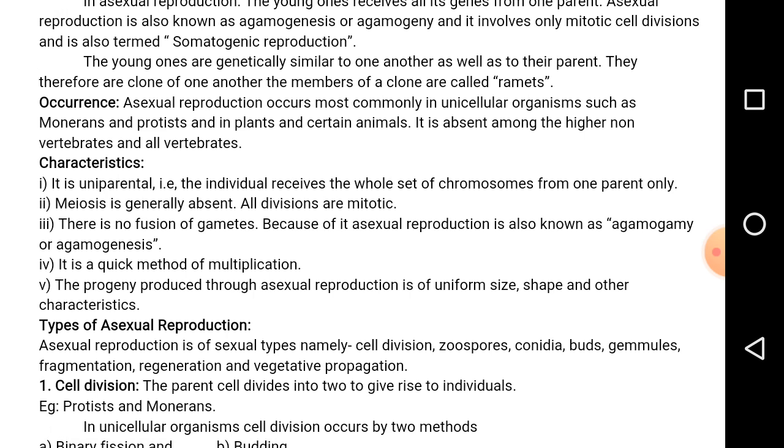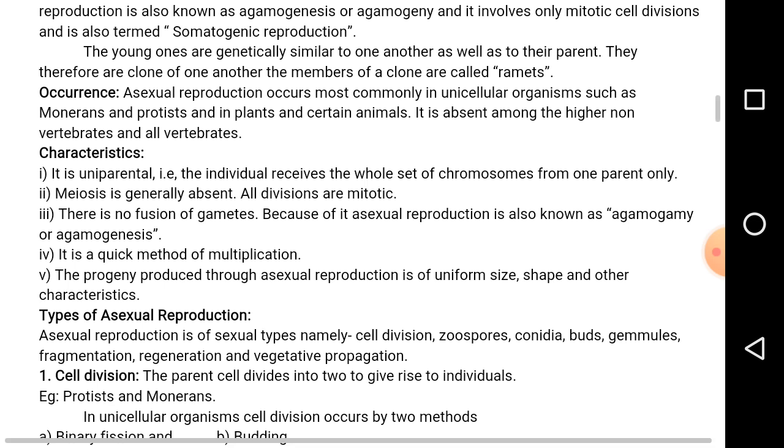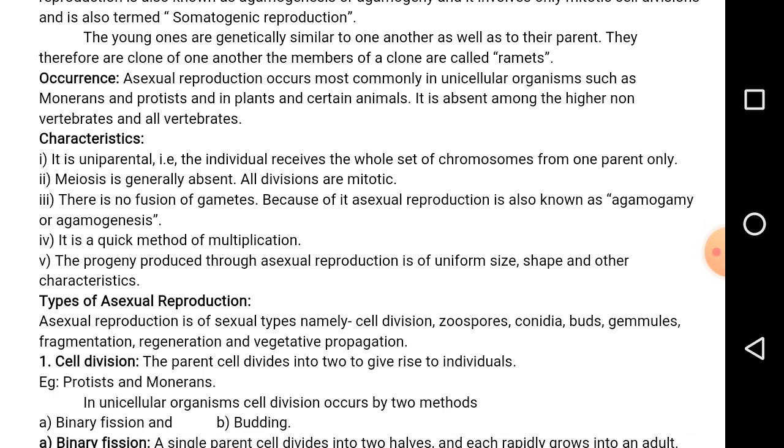First, what is the cell cycle? In the cell cycle, the cell first grows. After the growth of the cell, there is DNA replication. After the DNA replication, there is cell division. These three processes occur in a cyclical manner. The occurrence of cell growth, DNA replication and cell division in a cyclical manner is called what? Cell cycle. The cell division is of two types, mitosis and meiosis.